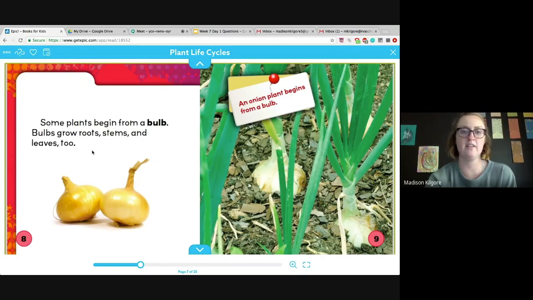So right here, this picture, we see onion plant begins from a bulb. So we see a plant coming out of something that looks just like this. I'm going to say this is a bulb. And this seems to be very similar to a seed. It just looks much bigger. But it still grows roots, stems, and leaves like seeds do that we learned on the last page.